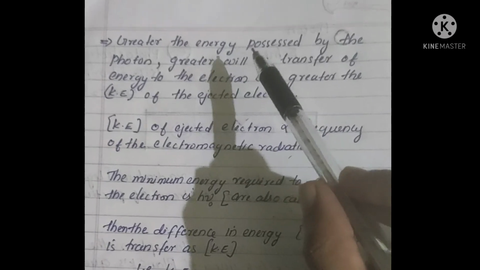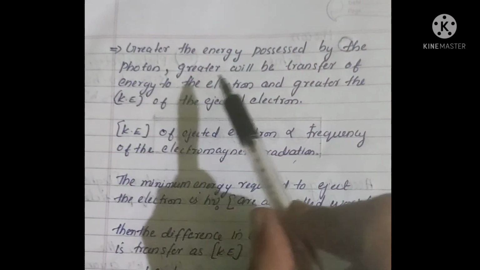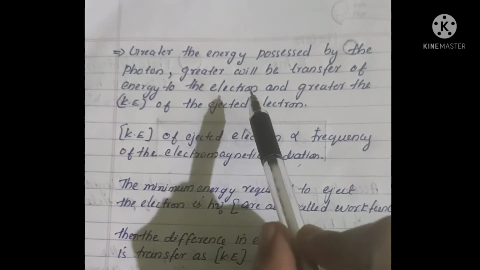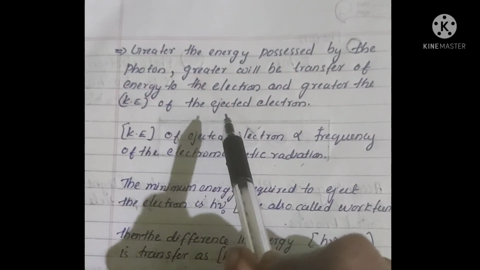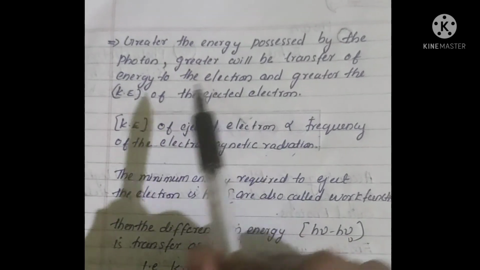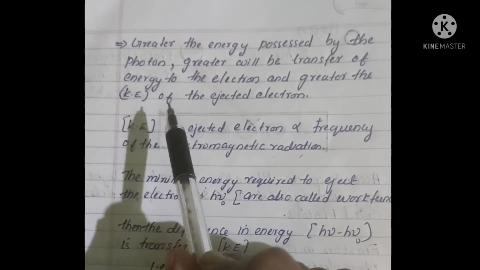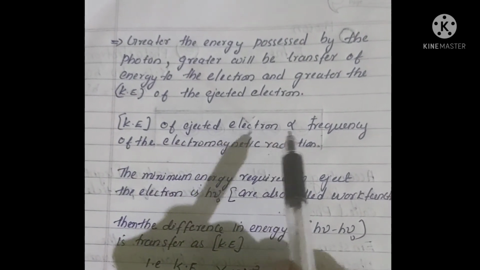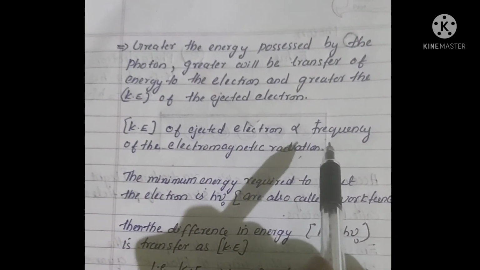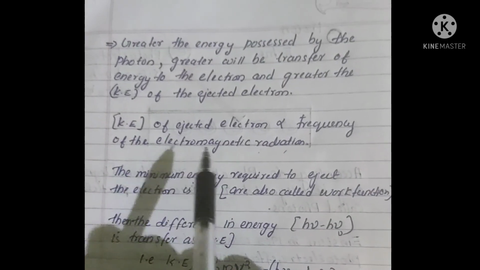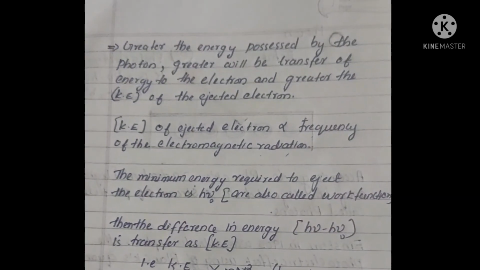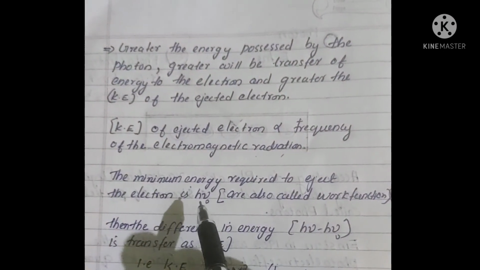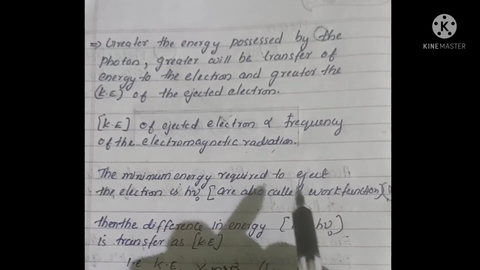Greater the energy possessed by the photons, greater will be the transfer of energy to the electrons, and greater the kinetic energy of the ejected electrons. What is kinetic energy? It is half m v square. Kinetic energy of electrons is directly proportional to frequency of electromagnetic radiation. And the minimum energy required to eject the electrons is h nu 0, the so-called work function